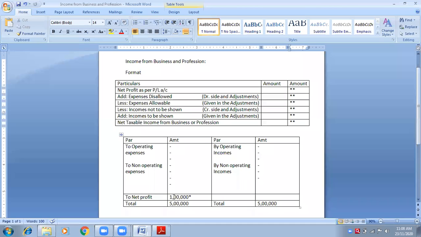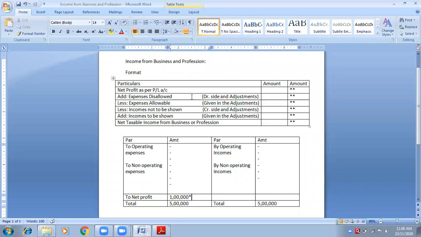But government will say, no, this 1 lakh profit is not purified. Water should be purified before drinking. It should be safe for drinking. Therefore, this 1 lakh profit, which is reflected in the books of accounts, government will say it is not the correct net profit on which tax is to be charged. This income is not perfect. We need to make it perfect. To make it perfect, this is the format.